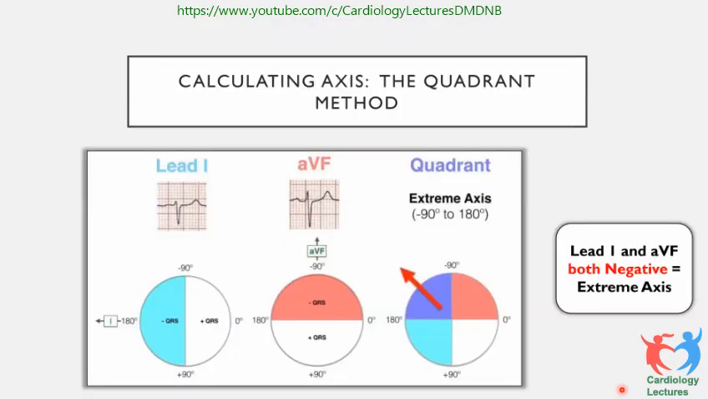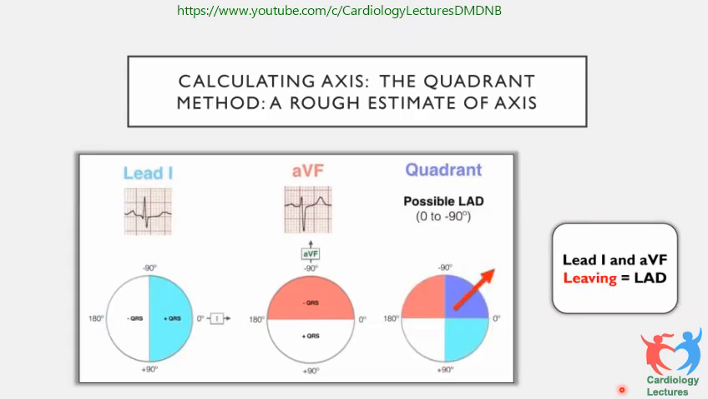For example, over here you want to calculate the axis. So lead 1, you take the net deflection in lead 1. Suppose this is 7 positive and 3 negative, so net deflection will be around +4. You shade this entire area. So lead 1 will be positive in this entire region, and your axis can be anywhere in it. So you shade this half.